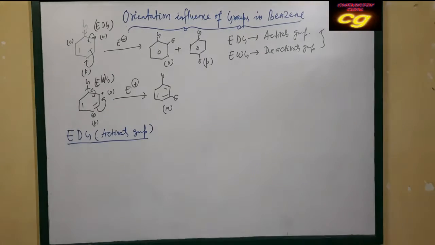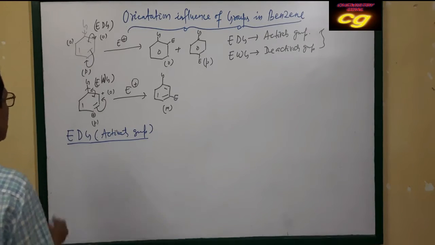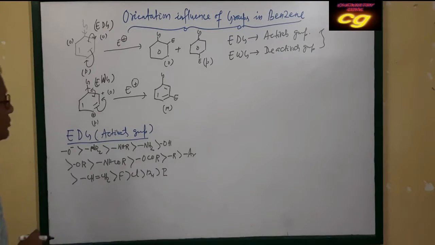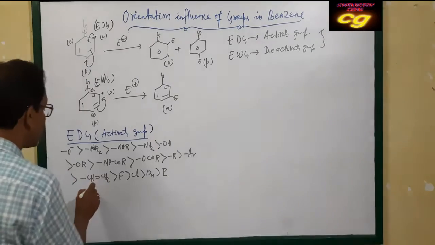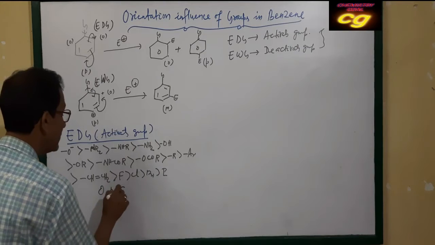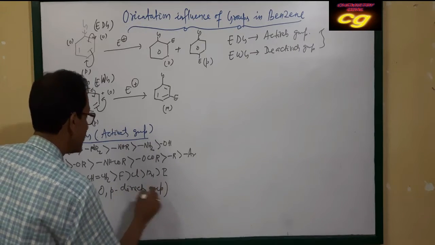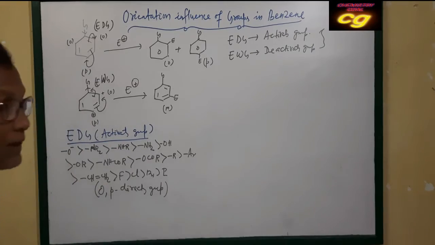What are the activating groups? These are ortho para directing groups.